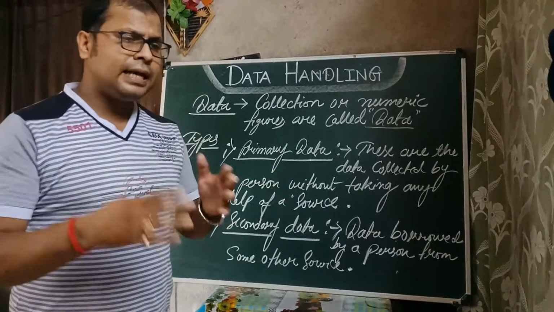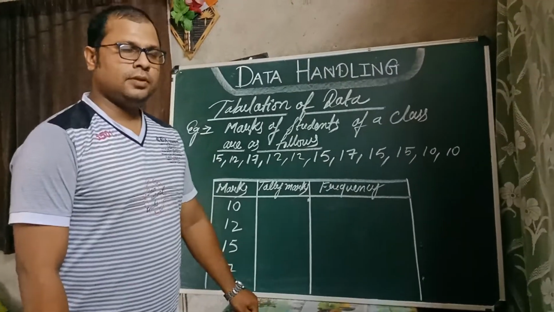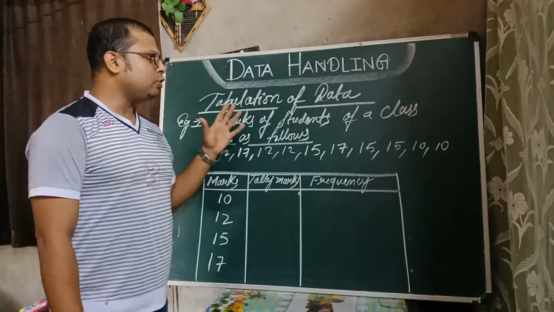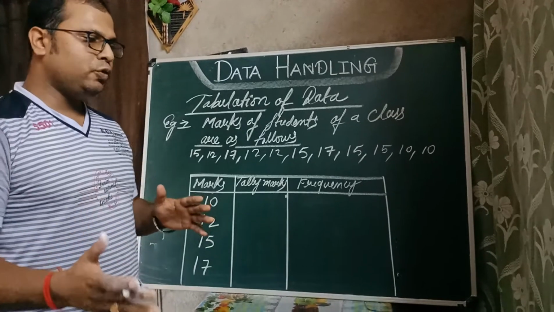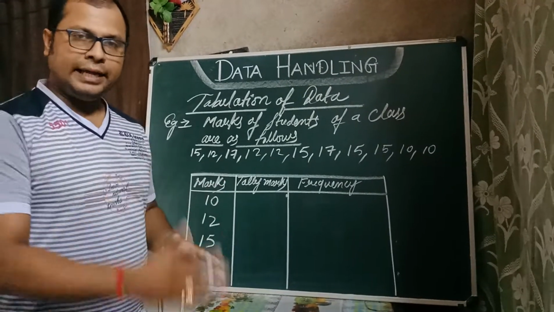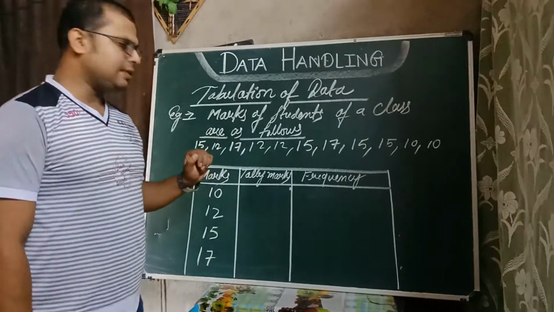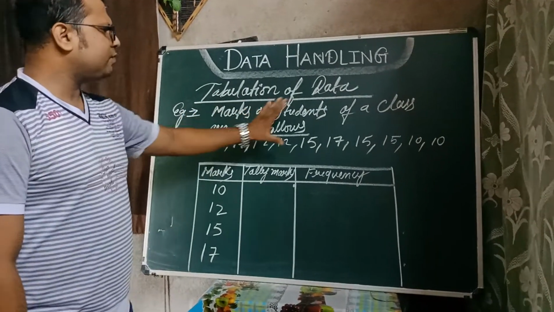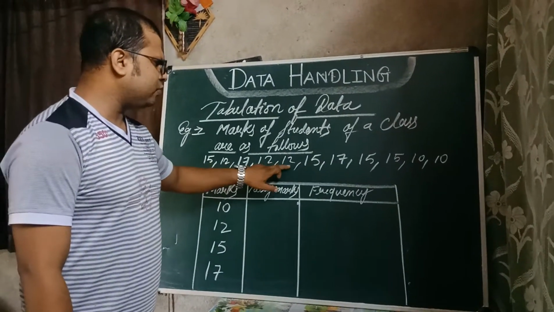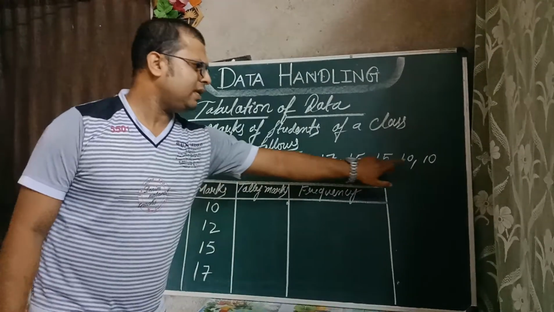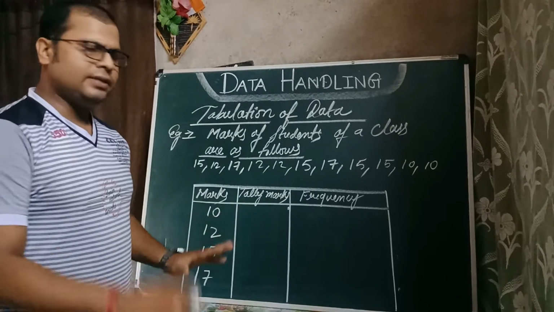Now we'll try to understand how to tabulate the data, tabulation of data. Students, the given data we have to fix within a table. We have to arrange it. That process is known as tabulation of data. Example: suppose you have been given the marks of students of a particular class, which are 15, 12, 17, 12, 12, 15, 17, 15, 15, 10, 10. We have to tabulate this within a table.